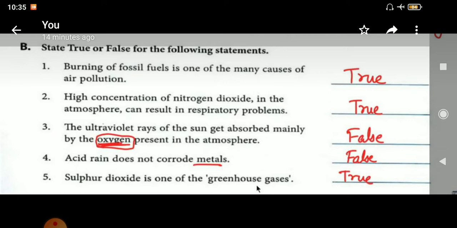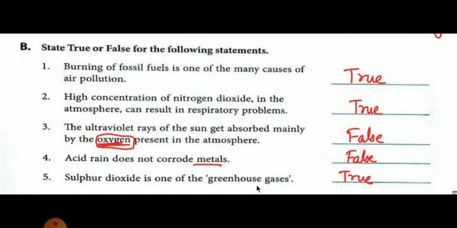Moving ahead, true or false? The burning of fossil fuel is one of the many causes of air pollution. That is true. High concentration of nitrogen dioxide in atmosphere can result in respiratory problems. You all know that. That is also true. The UV rays of the sun get absorbed mainly by the oxygen present in atmosphere. तो UV rays तो ऑक्सीजन से एब्जॉर्ब होती नहीं है. So we will write it false.